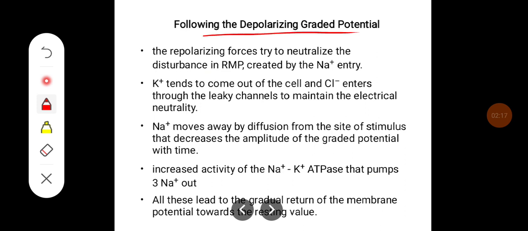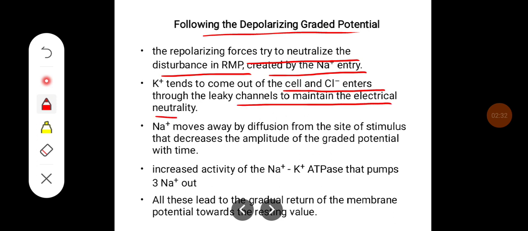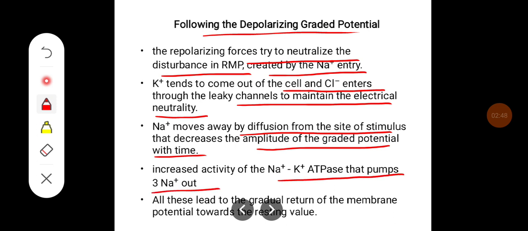Following the depolarizing graded potential, the repolarizing forces try to neutralize the disturbance in the RMP created by sodium entry. The potassium tends to come out of the cell and chloride enters through the leaky channels to maintain electrical neutrality. The sodium moves away by diffusion from the site of stimulus, which decreases the amplitude of graded potential with time. The increased activity of sodium potassium ATPase that pumps 3 sodium out, and all these lead to the gradual return of membrane potential towards the resting value.